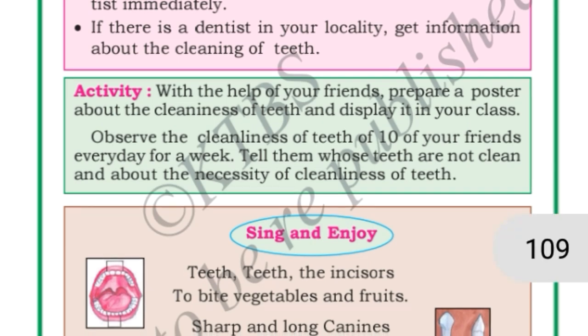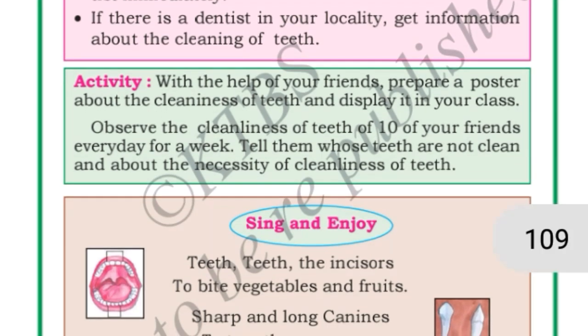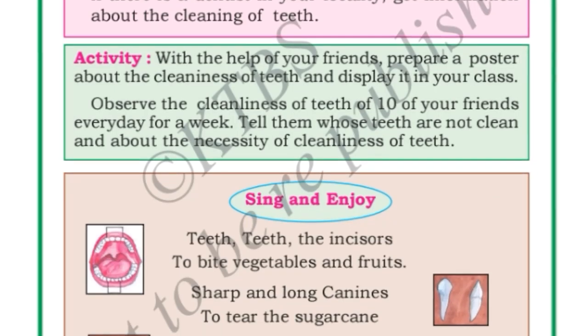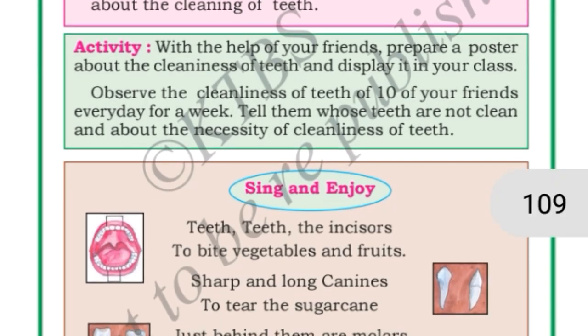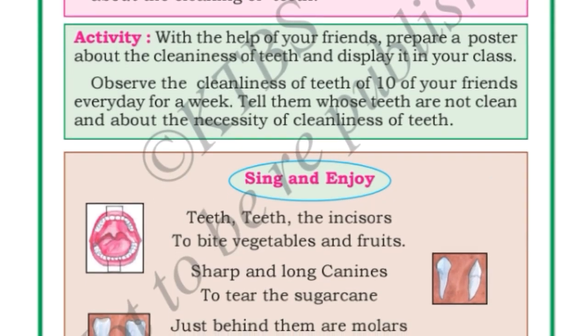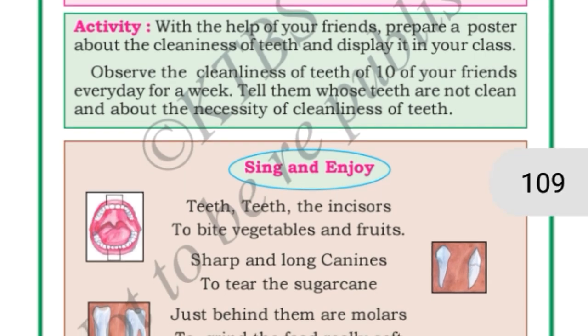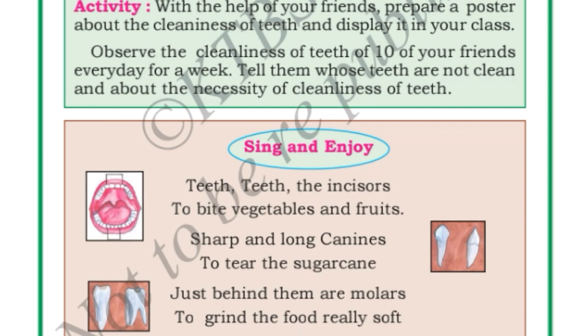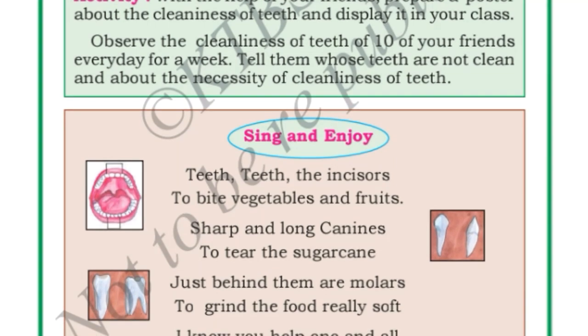Okay, if we have any problem in the teeth, we have to consult the dentist immediately. Who is a dentist, children? A doctor who takes care of the teeth is called a dentist. If there is a dentist in your locality, you should get information about the cleaning of your teeth. Here one song is there, you can sing and enjoy.